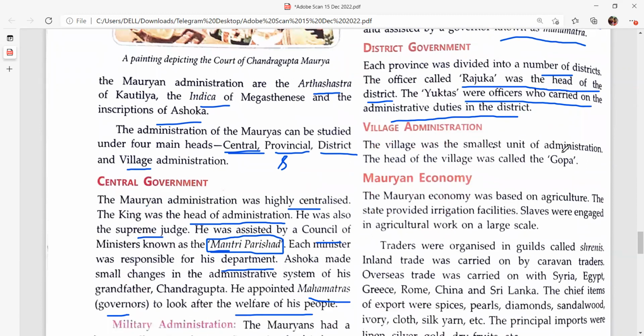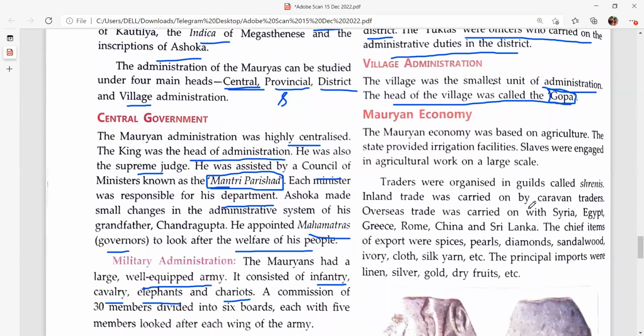Village administration. The village is the smallest unit of administration. The head of the village was the Gopa. Now the head of the village is the Sarpanch. At that time it was Gopa. All these things we have to remember.